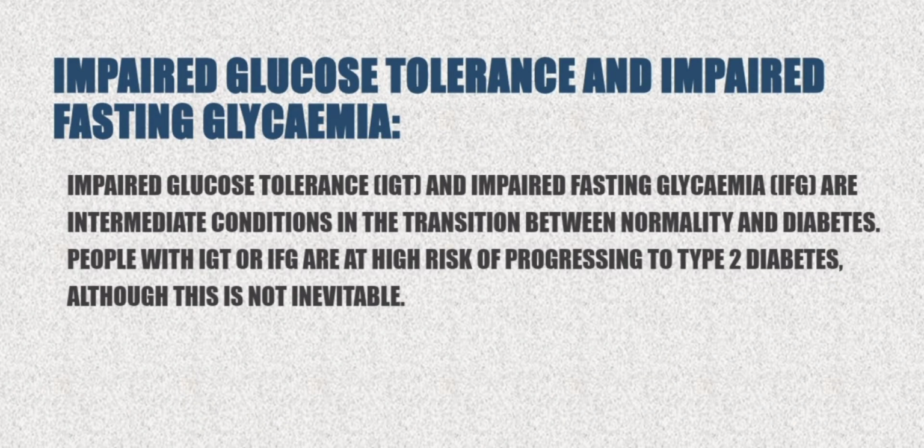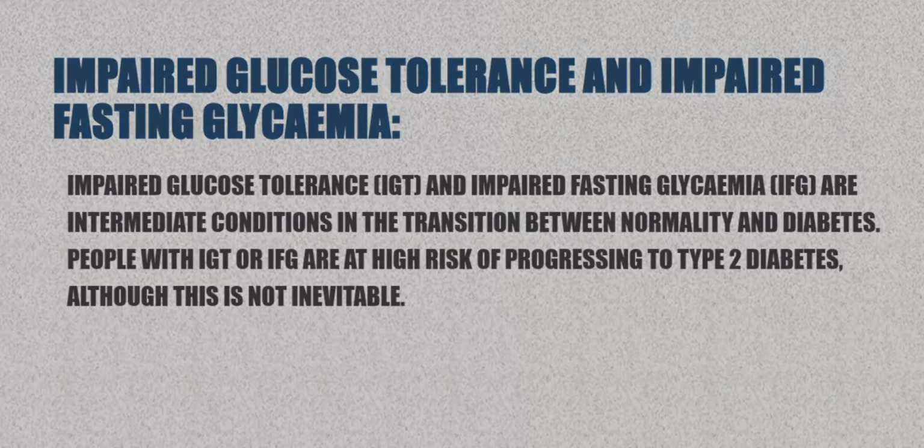Impaired glucose tolerance and impaired fasting glycemia. Impaired glucose tolerance, IGT, and IFG are intermediate conditions in the transition between normality and diabetes. People with IGT or IFG are at high risk of progressing to type 2 diabetes, although this is not inevitable.